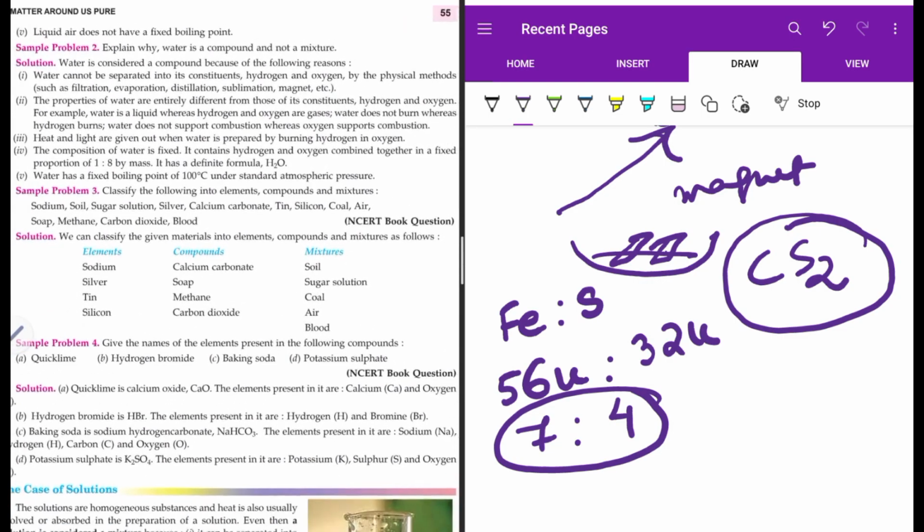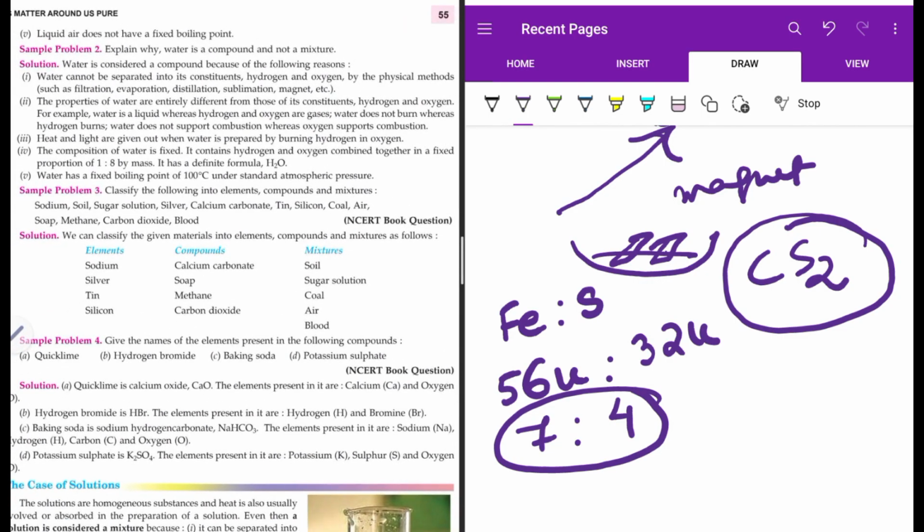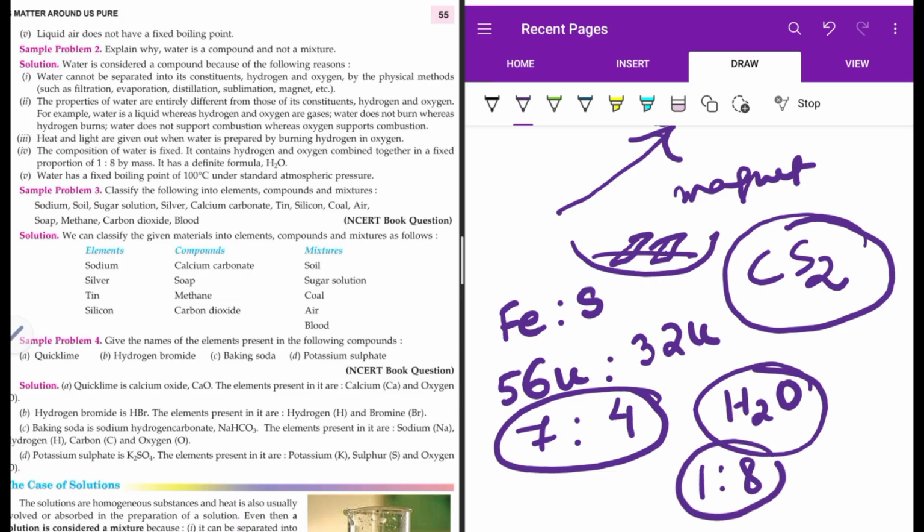Another one: explain why water is a compound but not a mixture. Water is H2O. This we have discussed. H2O contains a fixed proportion by mass, 1:8, of hydrogen to oxygen, where the properties of hydrogen and oxygen are separately not there, but the property is of H2O as a whole. So it has a fixed boiling point, 100 degrees Celsius. Now water cannot be separated into its constituents. That is what I said.